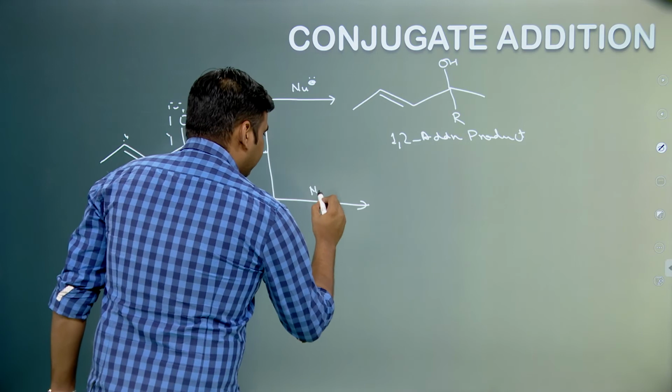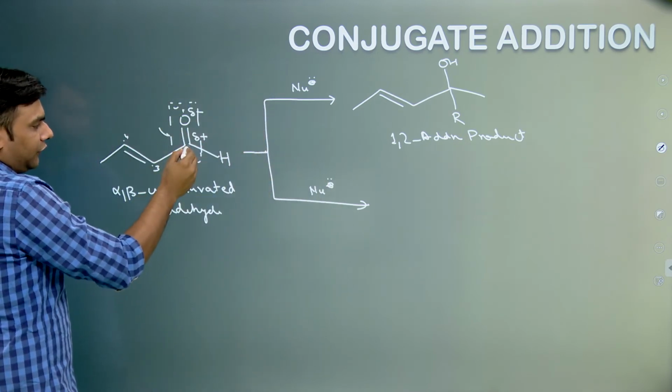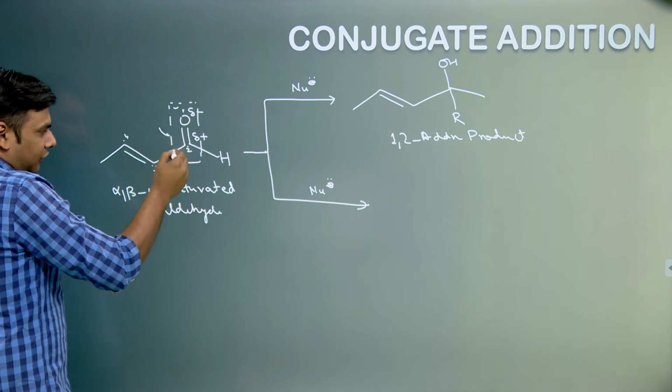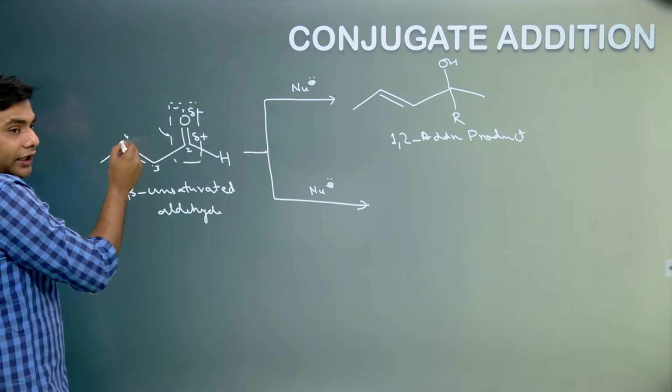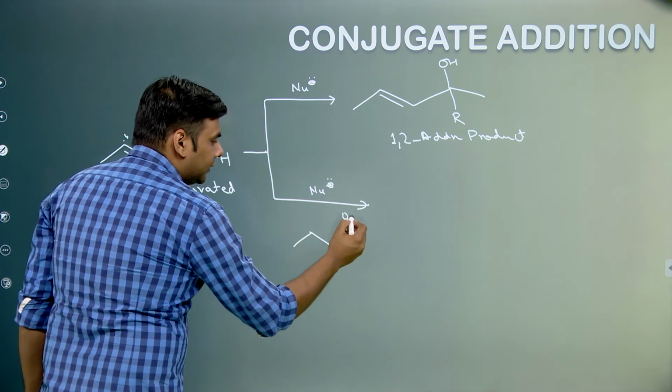Now, one more thing which we can do over here is polarize this pi bond. So there is a positive charge over here, then carry out a resonance. So the positive charge goes to the 4th carbon. If you carry out the resonance, something like this is formed.